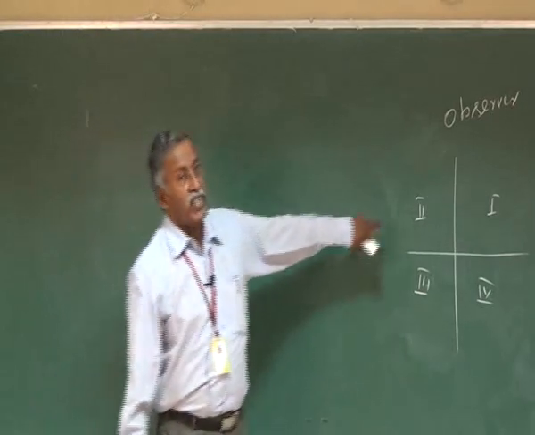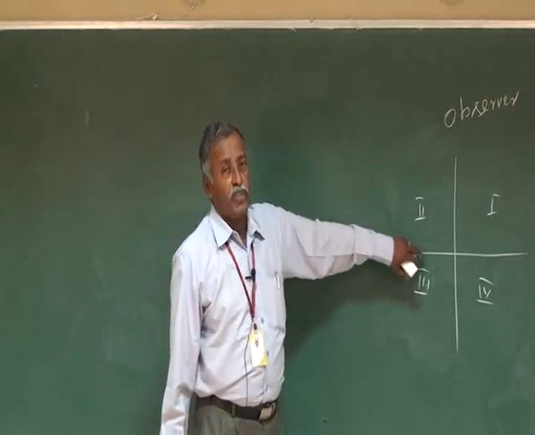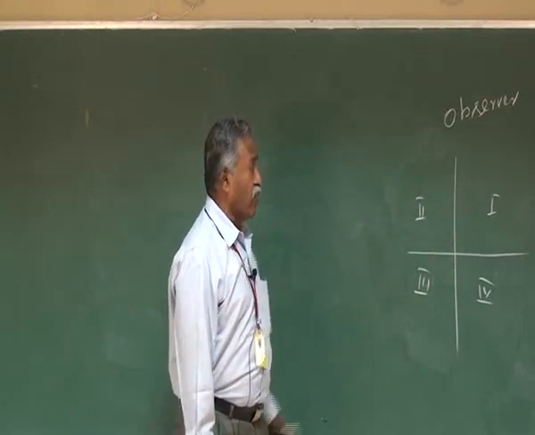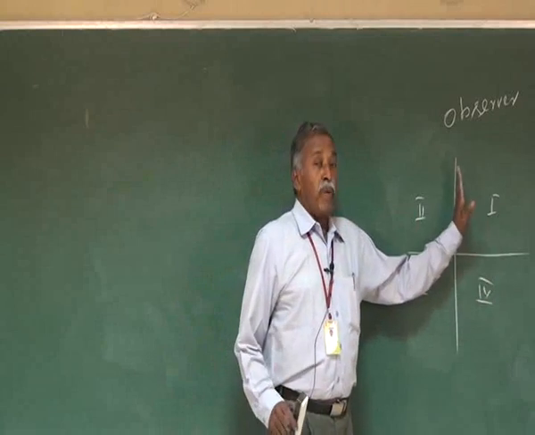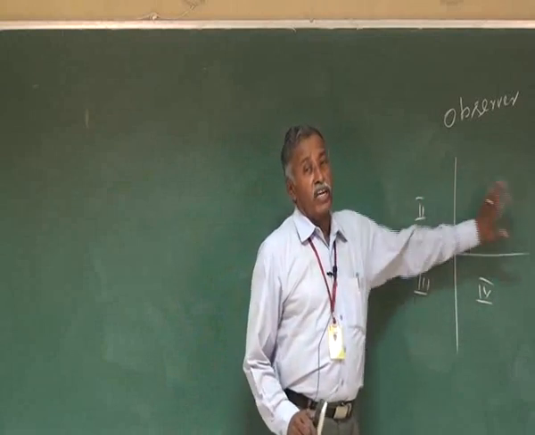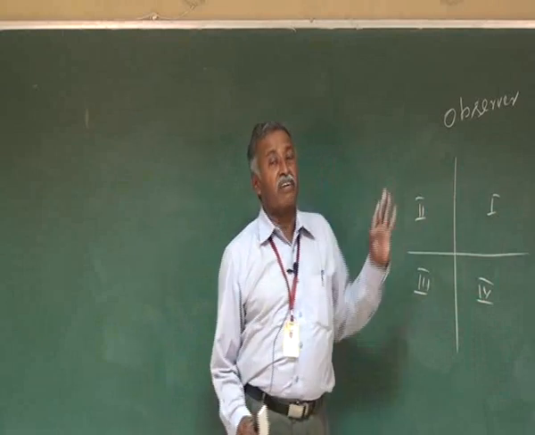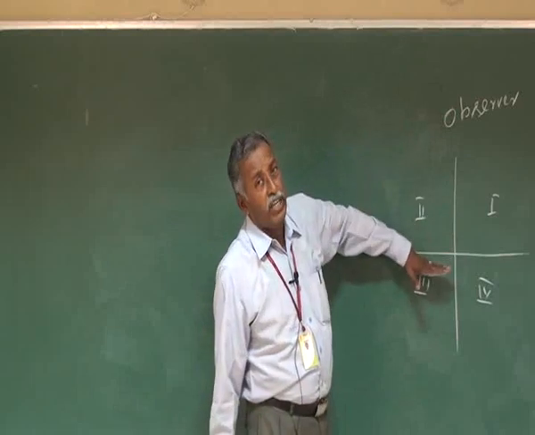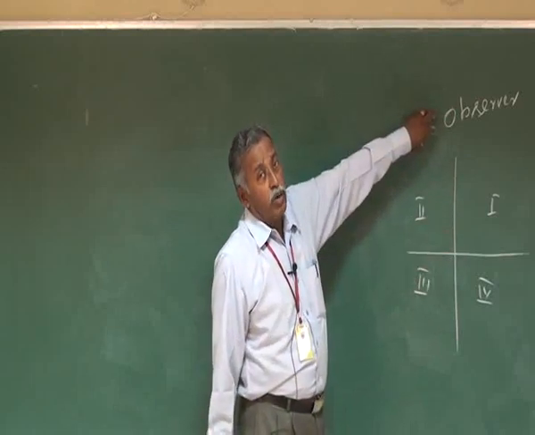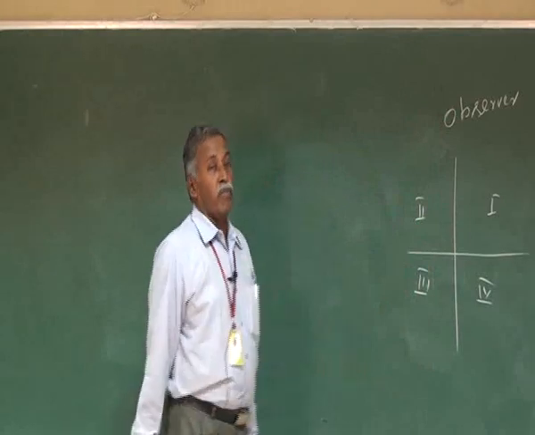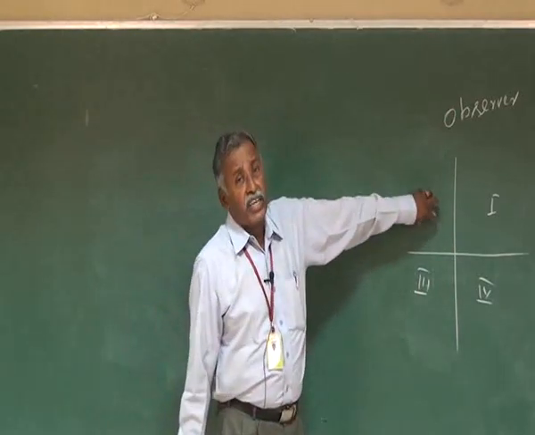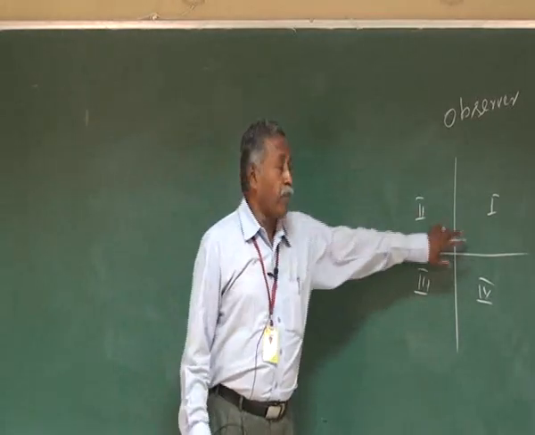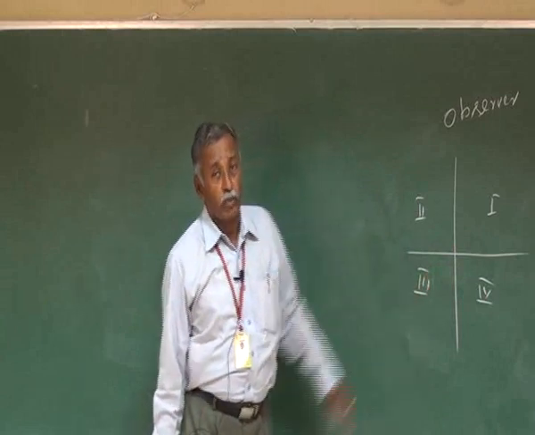Suppose the point is kept in the second quadrant, the point will be specified as above the horizontal plane, behind the vertical plane. Now if you observe it for the front view, then the plane of projection comes in between the object and observer, so it looks like a third angle projection. If you observe for the top view, the object is kept in between the plane of projection and the observer, so it looks like a first angle projection. So if the point is in the second quadrant, we cannot rotate and keep it as we do in the first angle projection or in the third angle projection.